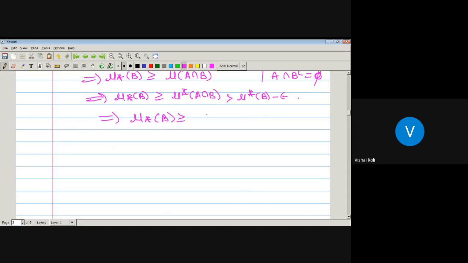which implies this inner measure of B is greater equal by outer measure of B minus epsilon, but our epsilon is arbitrary small. Epsilon is arbitrary small, we'll take it as a 0, which implies inner measure of B is greater equal by outer measure of B. ओके, हेच प्रूव्ह करायचं होतं का आपल्याला?